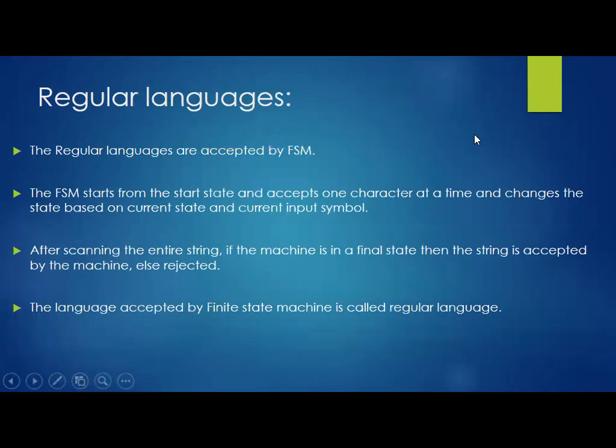Then, what does regular language mean? The regular languages are accepted by FSM. The language which is accepted by the basic version of a machine, the finite state machine, that particular language we call a regular language. What will be the behavior of your FSM once it receives a regular language? The FSM starts from a start state and accepts one character at a time, and changes state based on the current state and current input symbol.